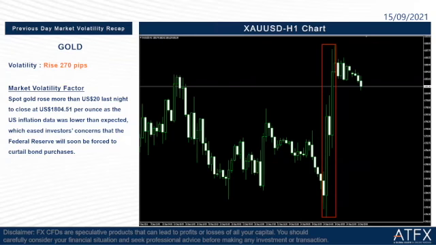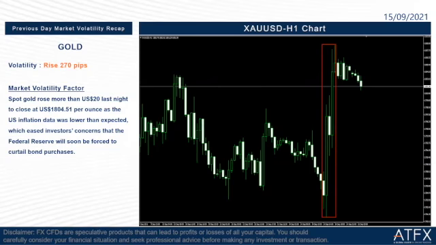Then the next one is previous day market volatility recap. Okay, so gold rose more than 270 pips last night. So what happened on the gold market last night? Let us read the factor here. Spot gold rose more than $20 last night to close at $1,804.51 per ounce, as the US inflation data was lower than expected. This eased investors' concern that the Federal Reserve will soon be forced to curtail bond purchases.